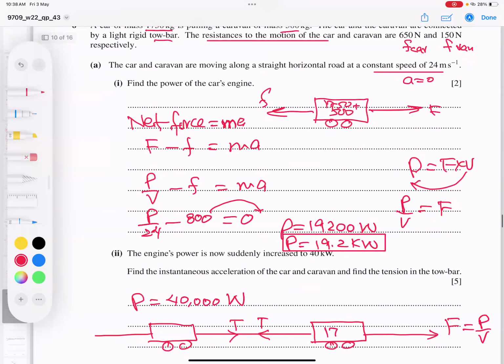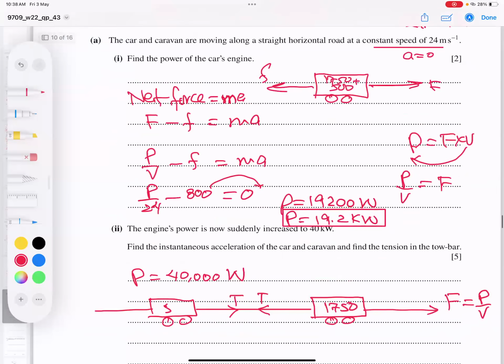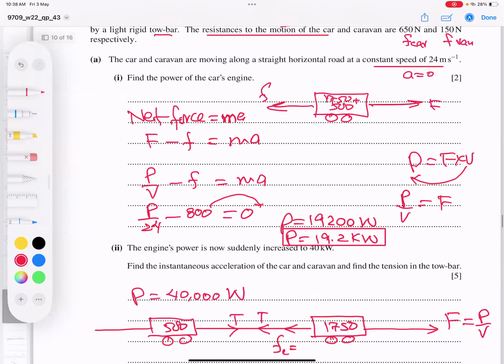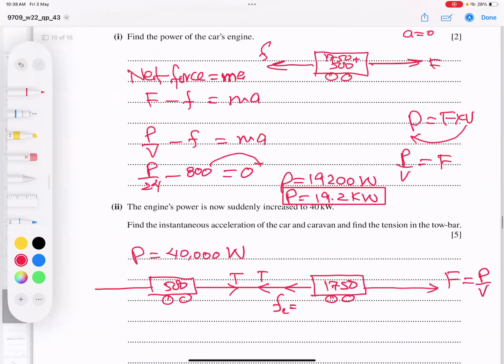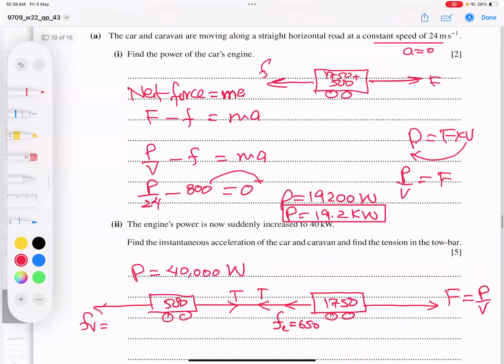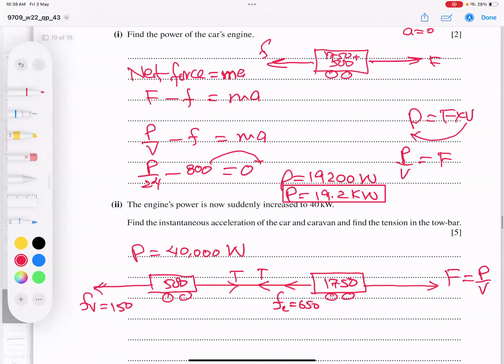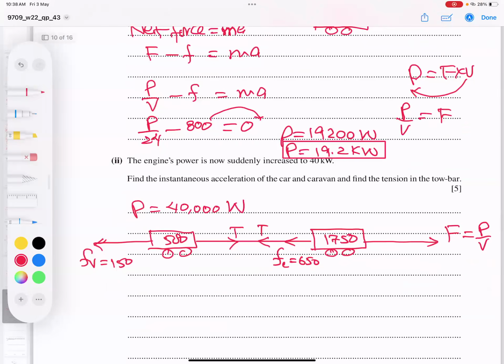And 1750, let me write the masses in the boxes. Second mass 500. And friction on the car, this is the car C. How much friction? 650. And here I write friction on the V for van. How much? 150. I think, student, you understood the way I drew that diagram.